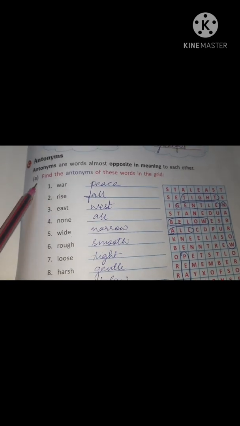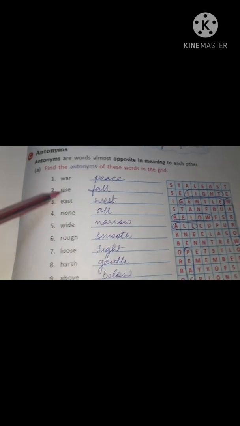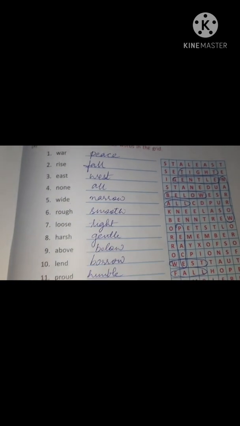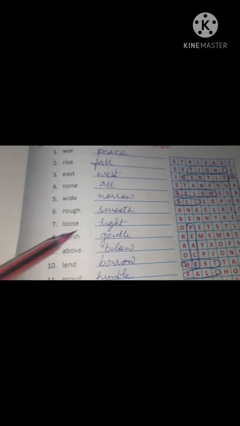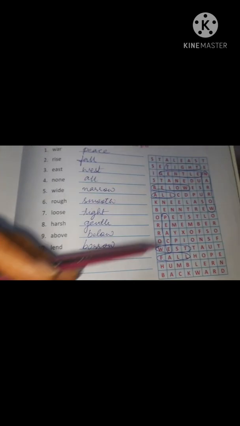So here we are going to find out the antonyms of the words in the grid. The word is given, the opposite you are going to find out from this grid and try to solve it. They're very simple ones. Okay, nothing is very difficult or out of the blue. So you can just try this, and you can also refer to the list that I have sent you.